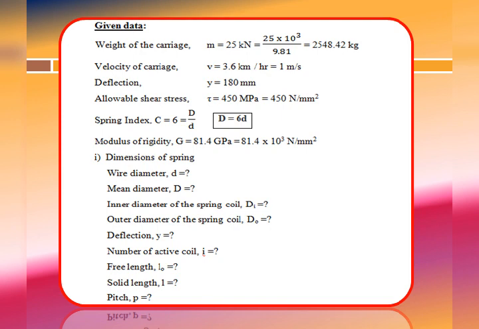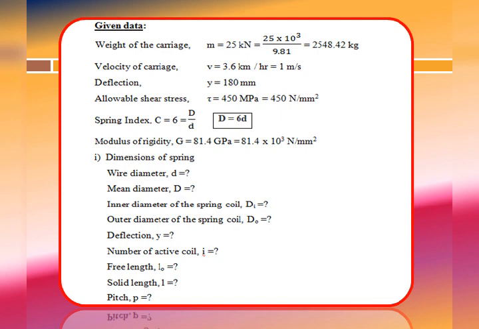So spring index C is equal to 6, that is equal to the ratio of mean coil diameter to the wire diameter, capital D by small d, or capital D is equal to 6 times d, and modulus of rigidity as 81.4 gigapascal, that is modulus of rigidity G, equal to 81.4 into 10 to the 3 Newton per mm square.